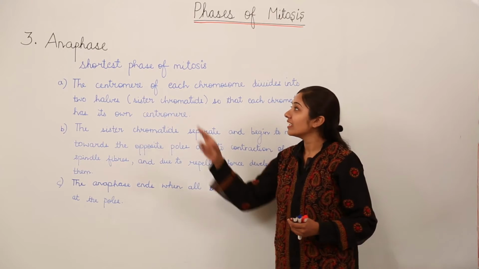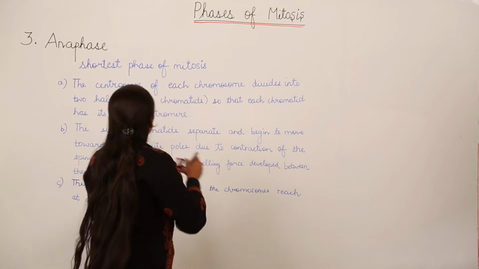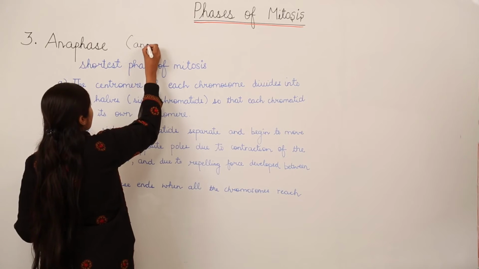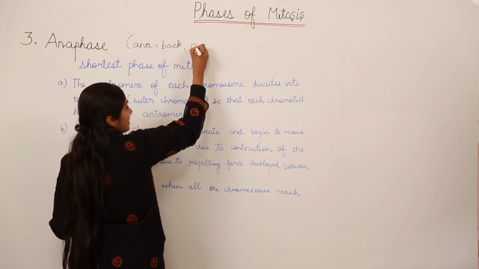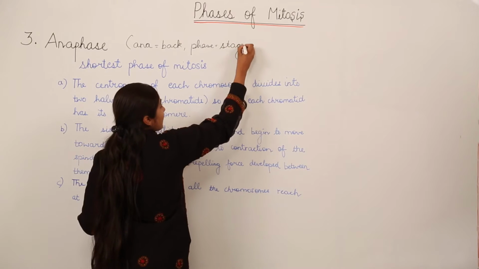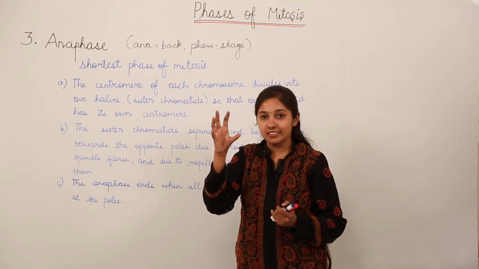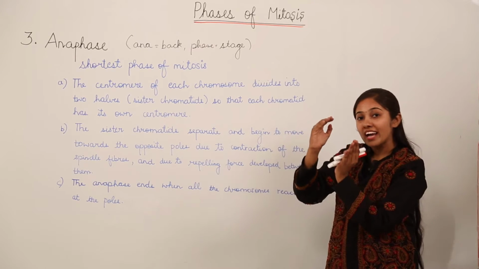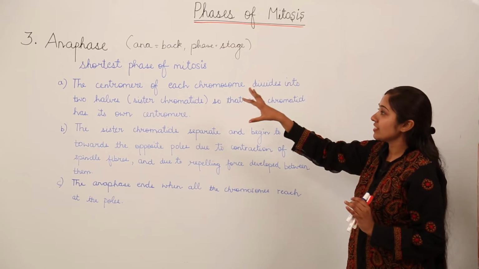Let's move on to the third stage of mitosis, that is the anaphase stage. Now ana means back and phase again means stage, right? So why is this the back stage? Because here the chromatids are going to move back to the poles, okay? So that is why the anaphase stage is the back stage.